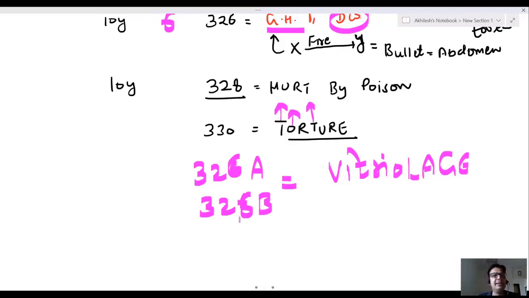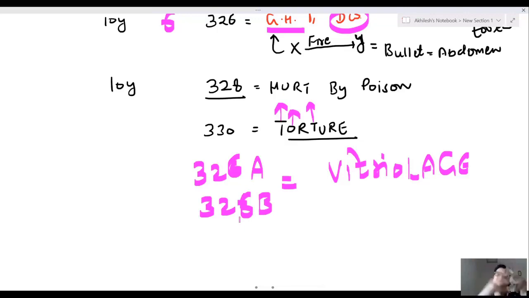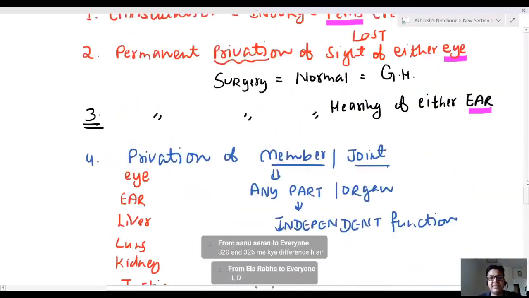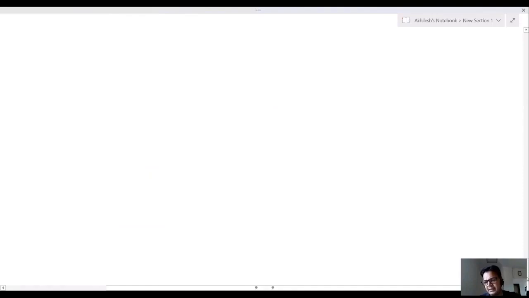I think I explained everything in a very simple way. You should remember all these. Grievous hurt definition is 320. Voluntarily causing simple and grievous hurt are 321 and 322. Punishments are for simple hurt by non-dangerous weapon, 323, and grievous hurt by dangerous weapon, 326. Sections 44, 45, 46 are definitions of injury, life and death. यार क्या करते हो तुम? I already told you these are definitions of injury, life and death. Injury is defined under this, life is defined under this, death is defined under this.